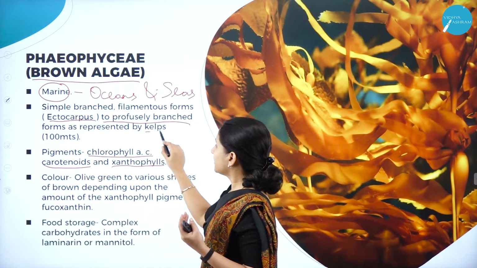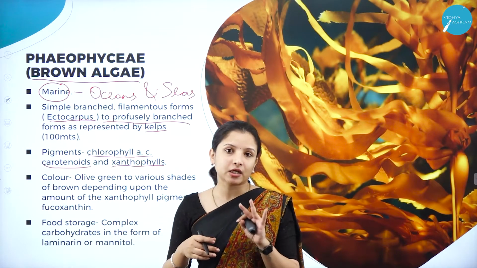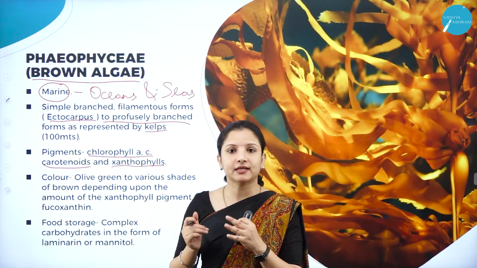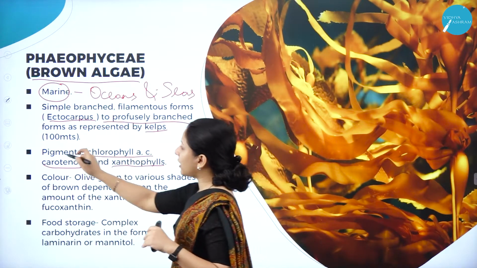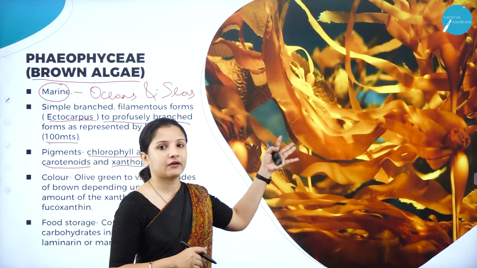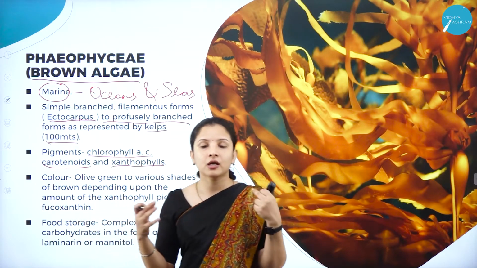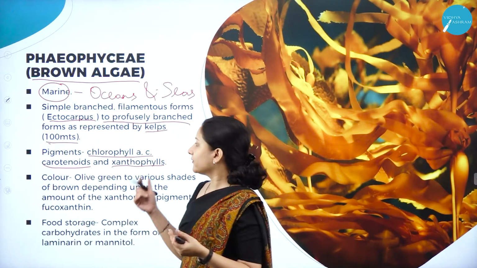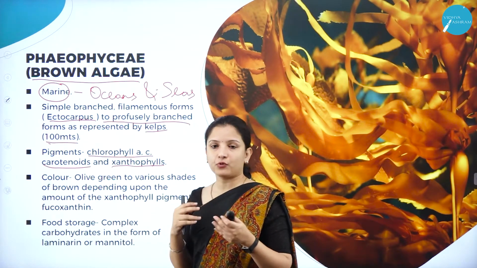So kelps, in the previous session, I told you kelps are one of the important delicacies used by people in many countries as food. And these kelps are very, very large, and they can grow up to about 100 meters. So this is kelp, the picture I have put here. They are very large, ribbon-like, highly branched, and can grow to about 100 meters. So this is about the plant body.